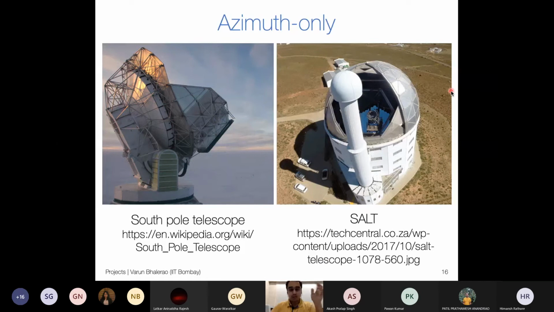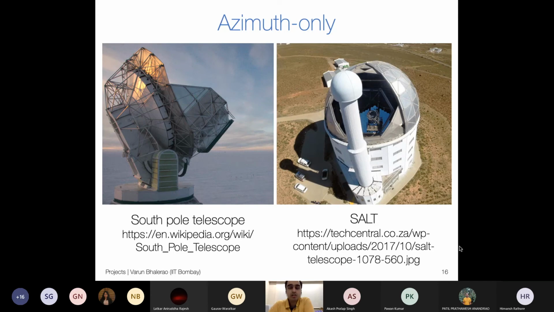Before I come here, let me point out something, a natural mount that I can think of. I'm going to continue using my water bottle as a demonstrator. Let us assume for simplicity that this end is my lens and here I have some detector. If I want to point it to an object, the most natural system that we think about is the altitude azimuth system, as usual, right? So what I would do is say point these many degrees above the horizon and along this azimuth. So you have two axes to worry about.